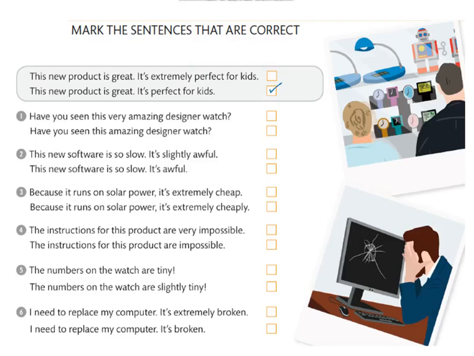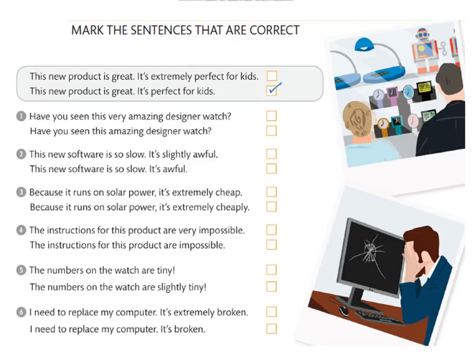Number 2. This new software is so slow. It's slightly awful. This new software is so slow. It's awful. The correct one is the second. Number 3.